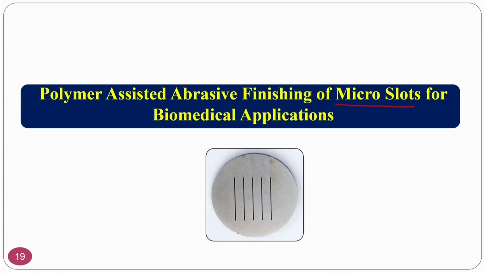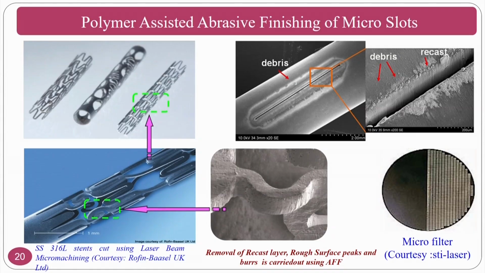As your passages get smaller and smaller, you have to reduce the viscosity of the medium and go for fine to superfine abrasive particles. Only then will these abrasive particles pass through these narrow gaps. The applications of these micro slots include coronary stents, micro filters and other applications. As you can see here, these are made using laser beam machining and electric discharge machining.